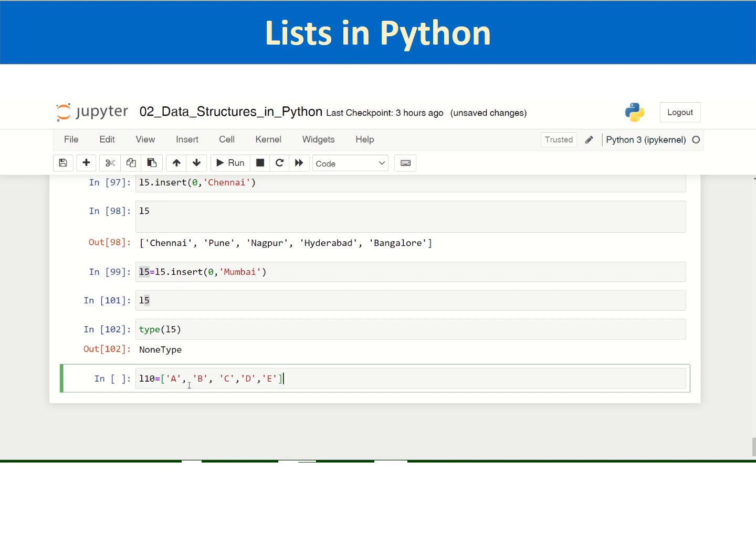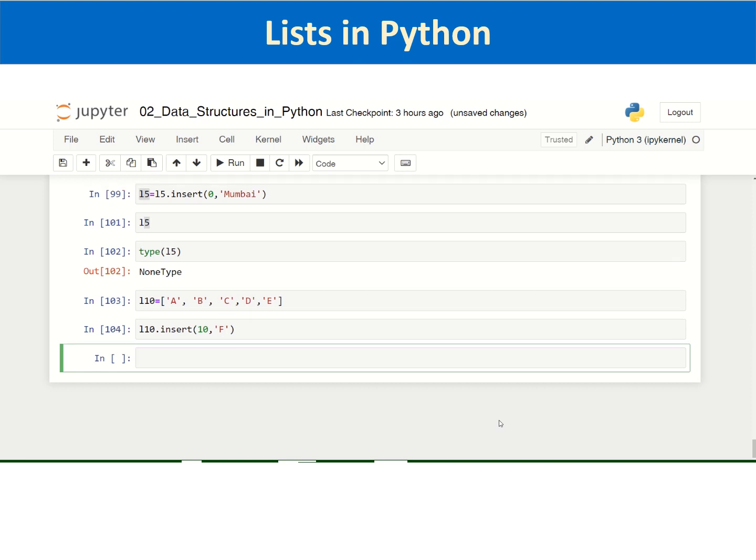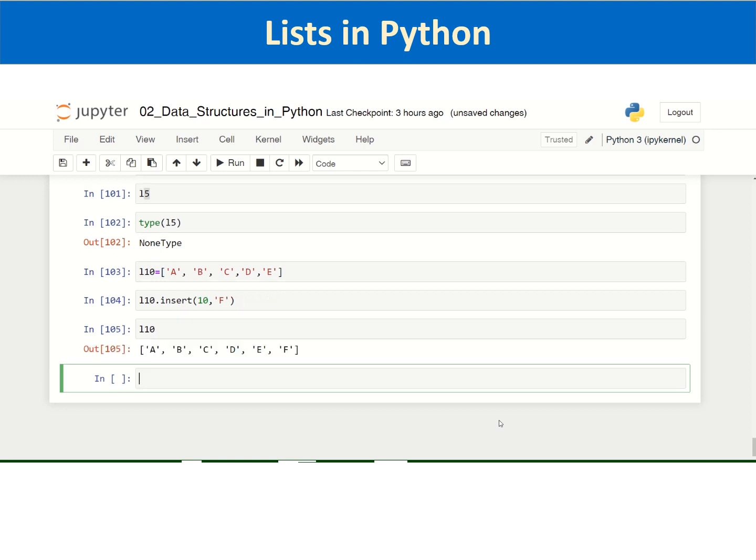You can define this new list, and then you can try to insert at some index which is out of range. At index 10, you want to insert F. It has actually inserted F, even though the index 10 is out of range. Without throwing an error, it has inserted at the end. So the insert method does this.